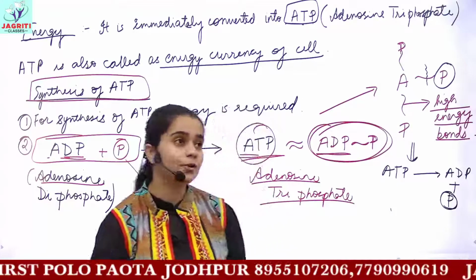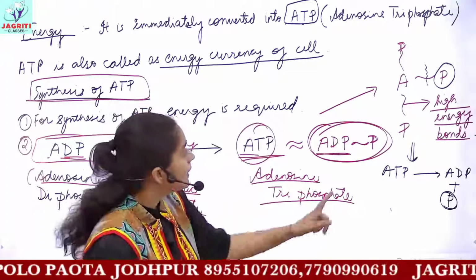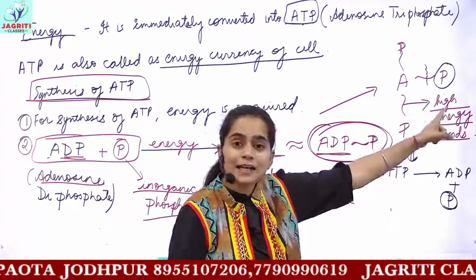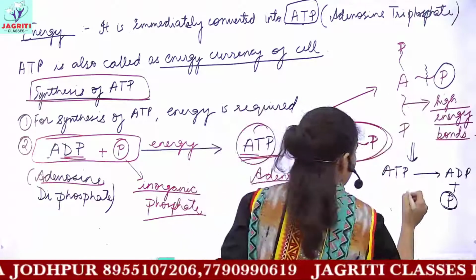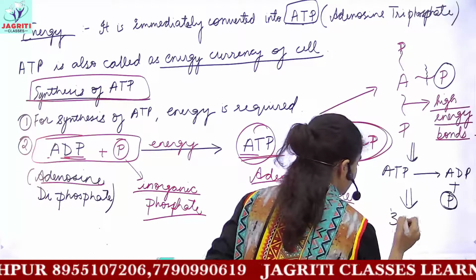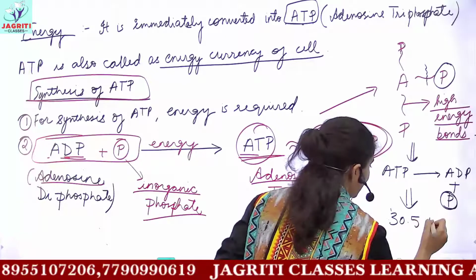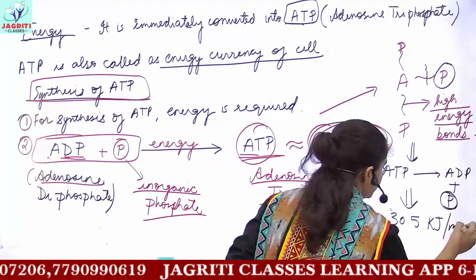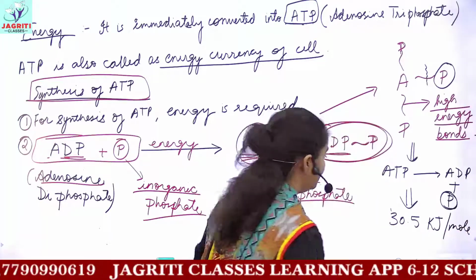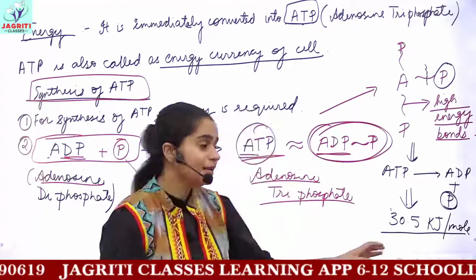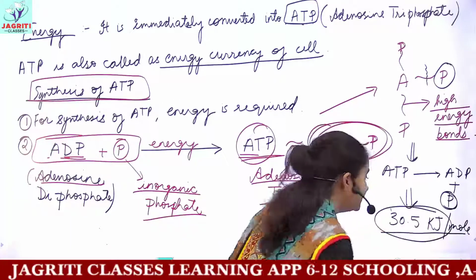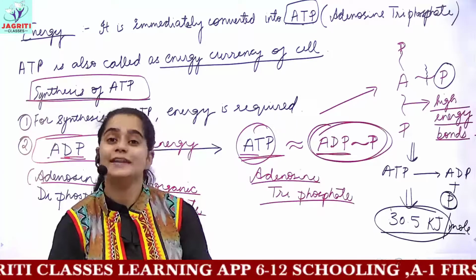If you try to find the amount of energy, then by the breaking of a single phosphate bond, the energy you get is approximately 30.5 kilojoules per mole. That is, if you break one phosphate bond, then you get approximately 30.5 kilojoules of energy.